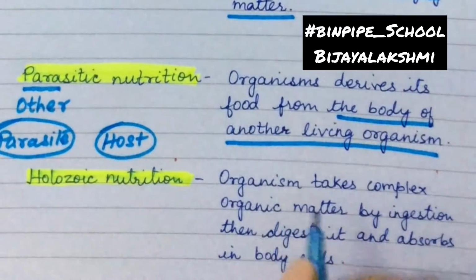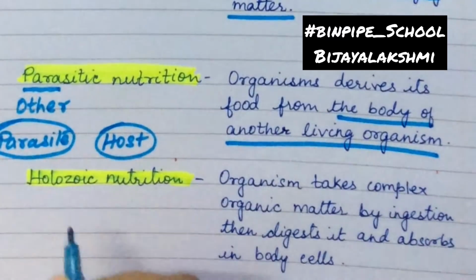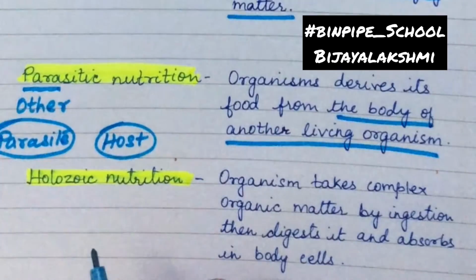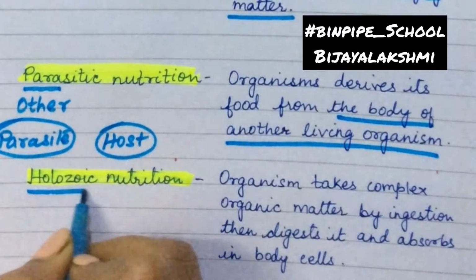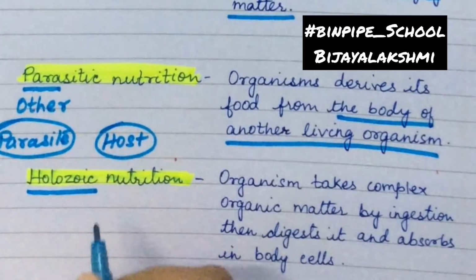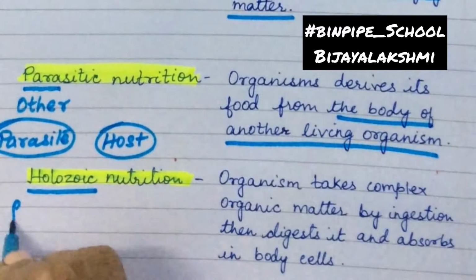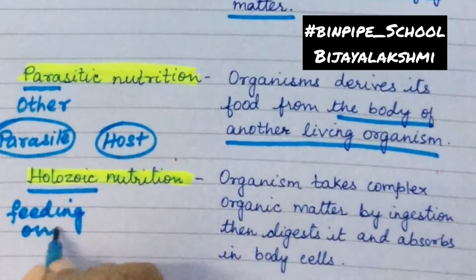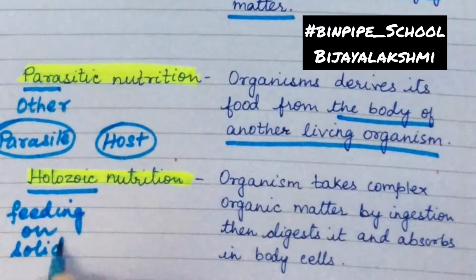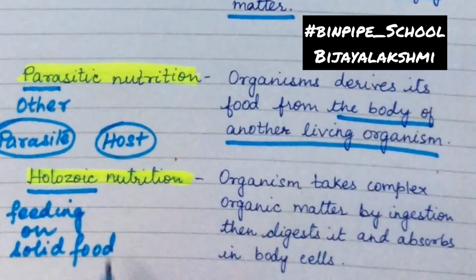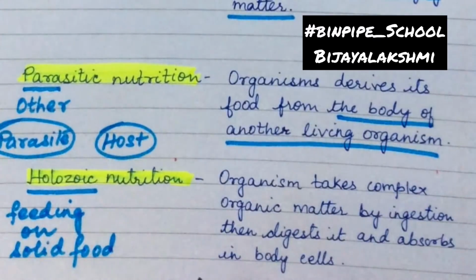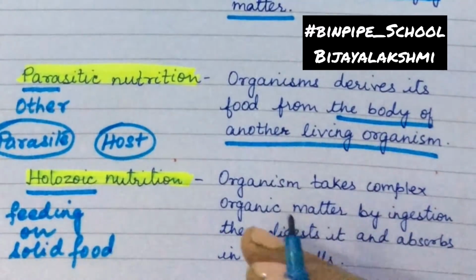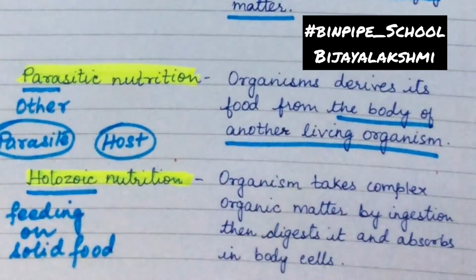Now let us discuss another mode of nutrition, the holozoic mode of nutrition. The word holozoic means feeding on solid food. Most animals, humans also, fall under this category.